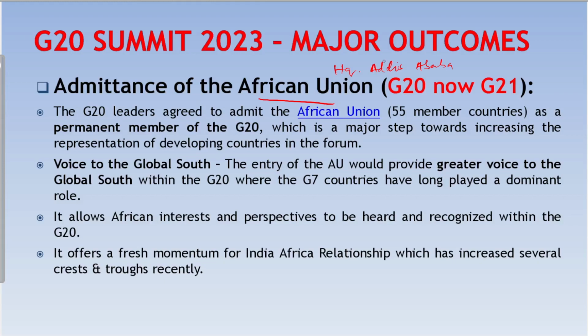The move for inclusion of the African Union was proposed by India in June 2023, and it was welcomed by the African Union and other G20 members. Inclusion of the African Union in G20 is an achievement of India's presidency and reflects its commitment to the developmental agenda of the global south. Africa is also one of the fastest growing regions in the world, with an expected growth rate of 4.1% in 2023. So, Africa's voice and perspective are essential for addressing global challenges like poverty eradication, climate change, health, peace